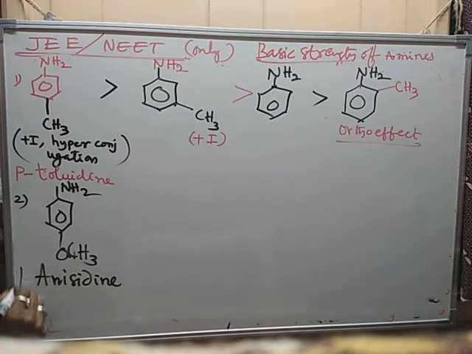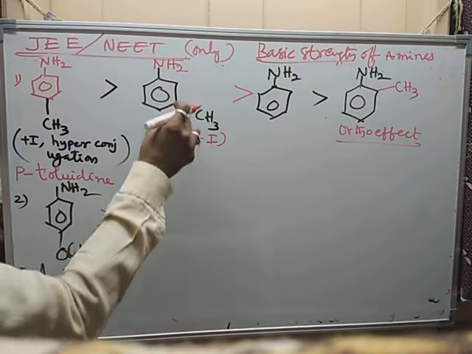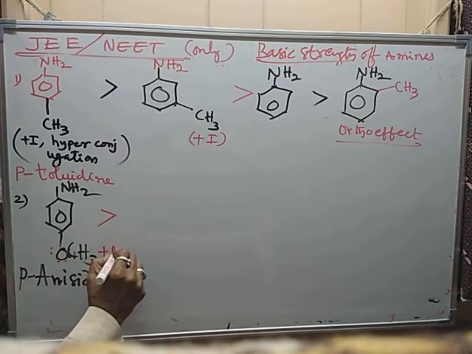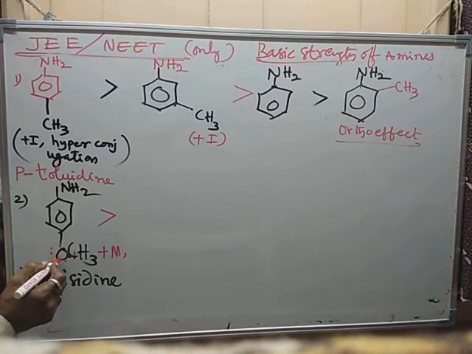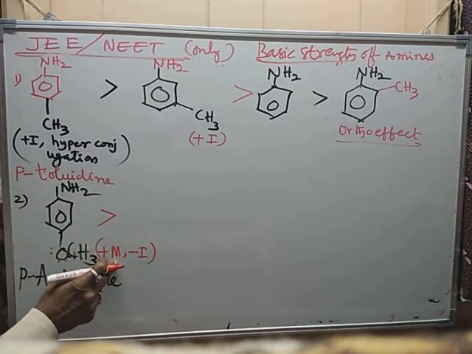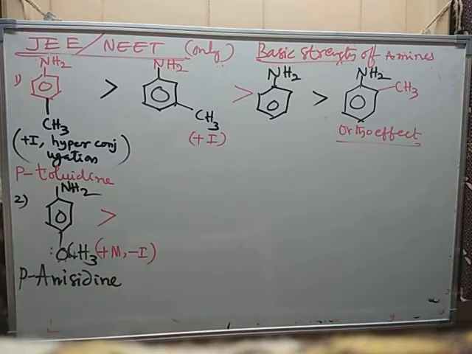Names are surprisingly designed here. Para-anisidine is more basic than generally you are expecting. What are the two effects operating? Lone pair of electrons donated to benzene, that is plus M effect or plus R effect. Due to electronegativity, it pulls electrons, that is minus I effect. Both are operating, but M is dominant over I, and overall it increases the electron density on the atom.